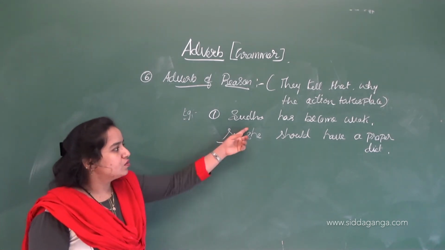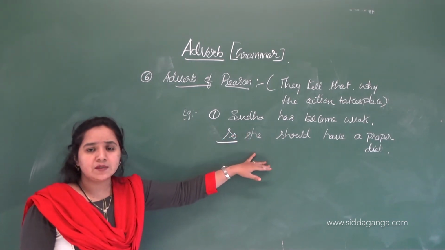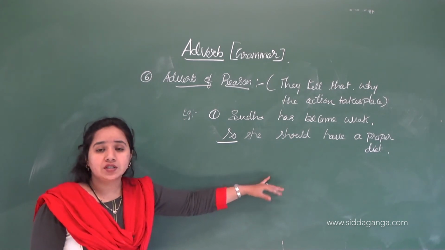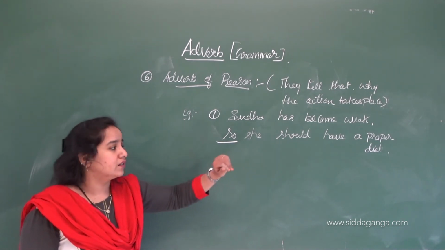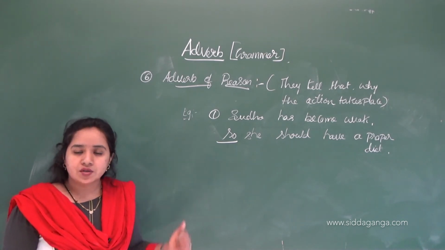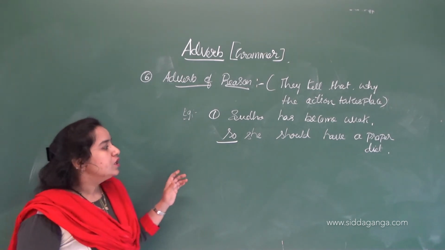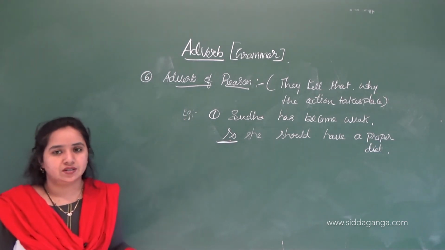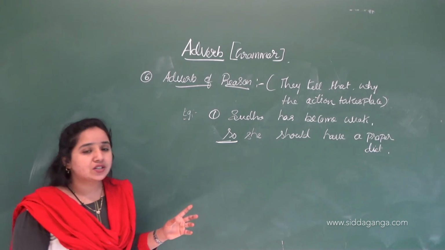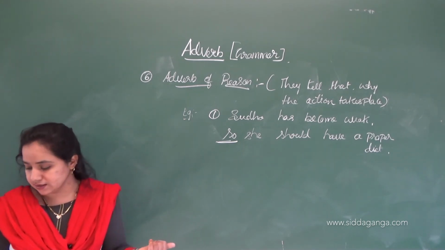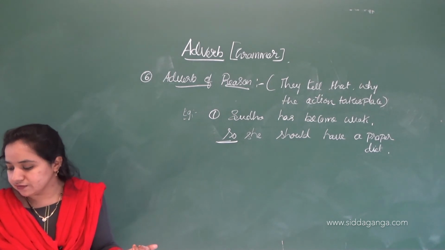Sudha has become weak, so she has to follow a proper diet. She should have a proper diet, then only she can be a strong girl. So the word so tells the reason for an action, why the action takes place. I hope that you have understood this.